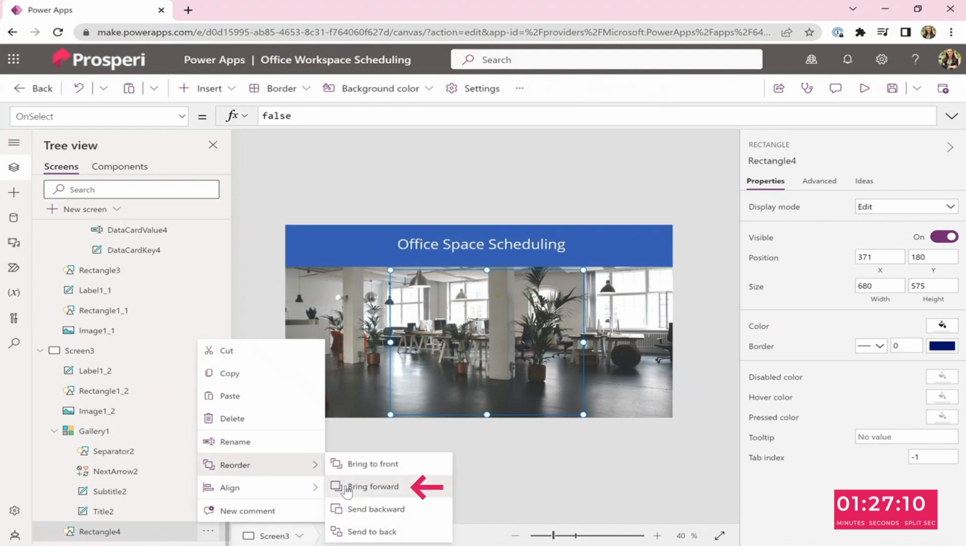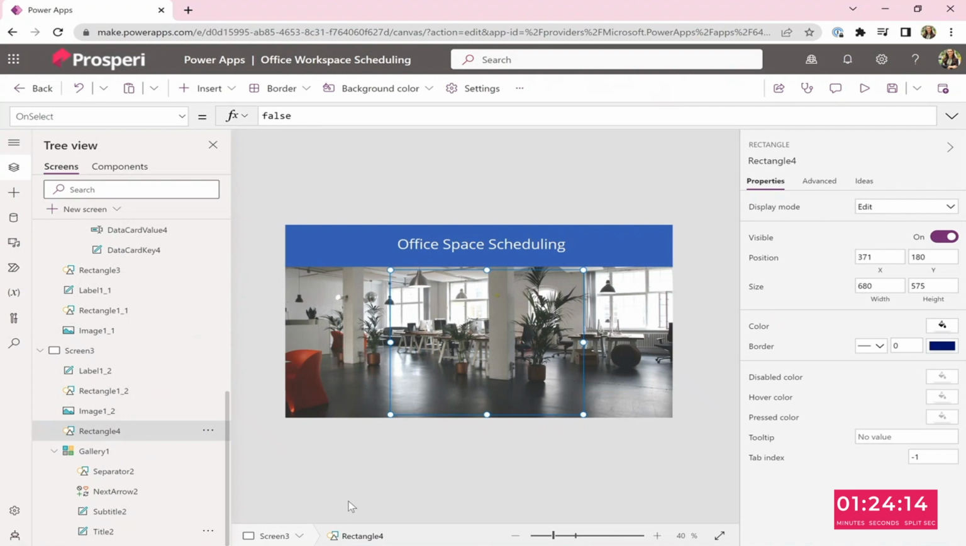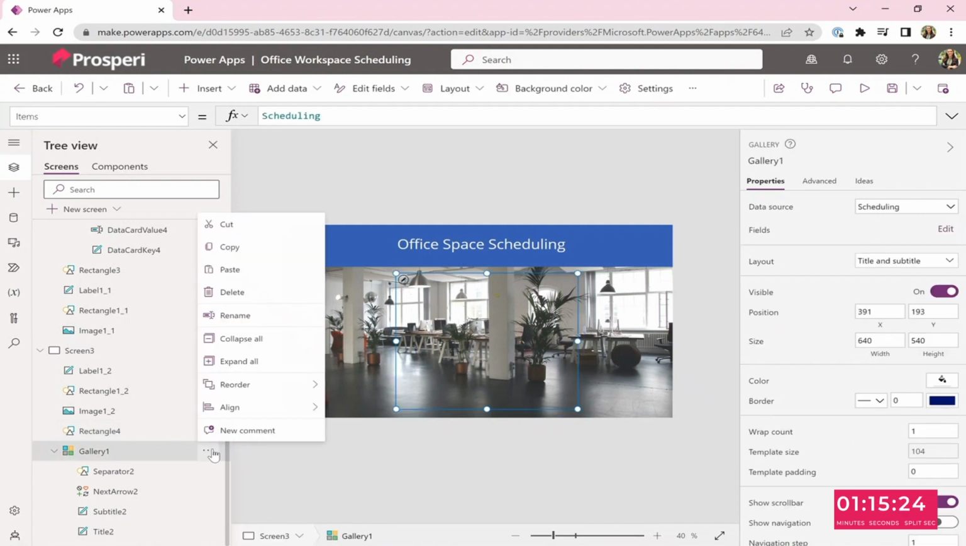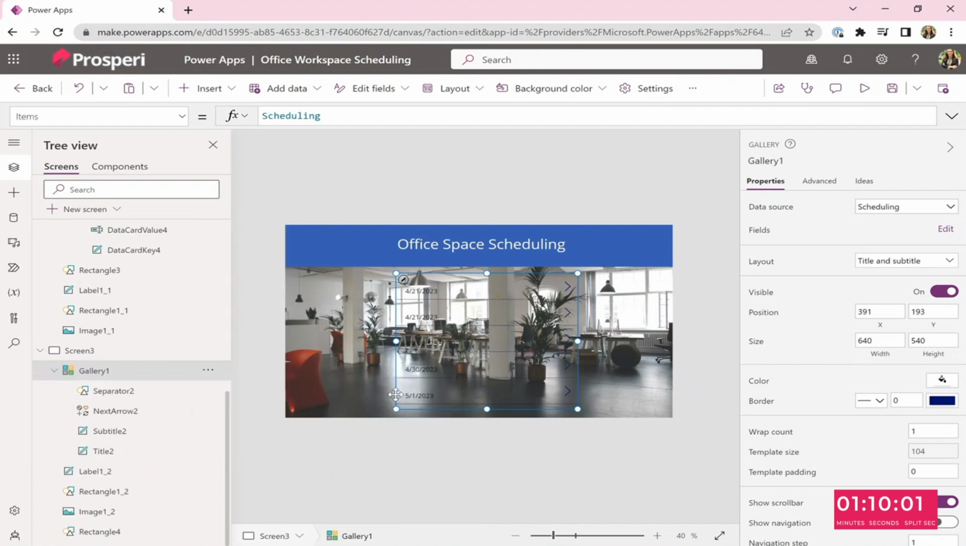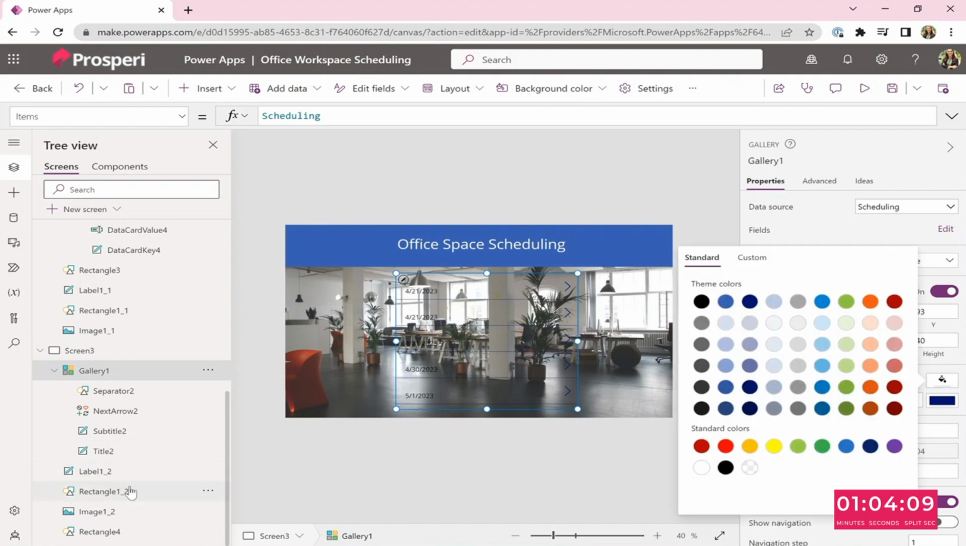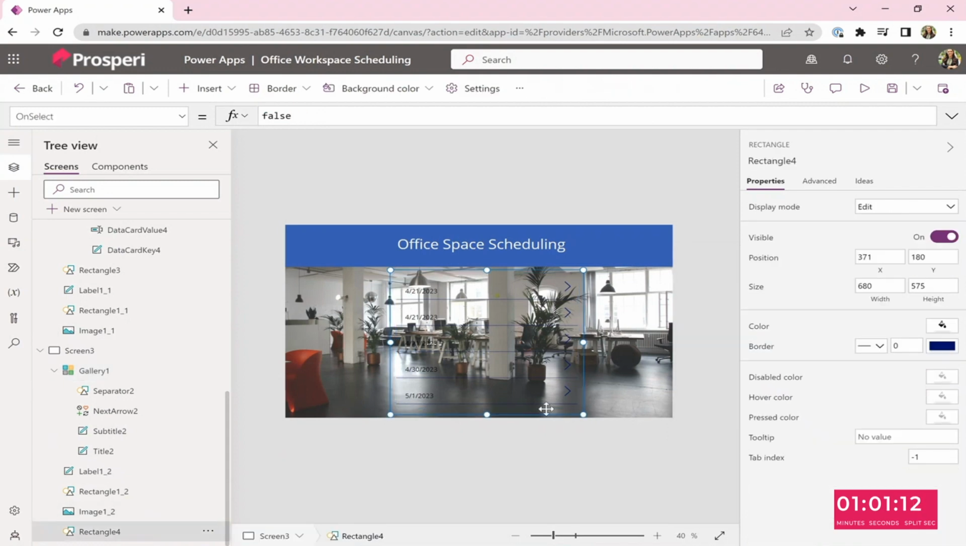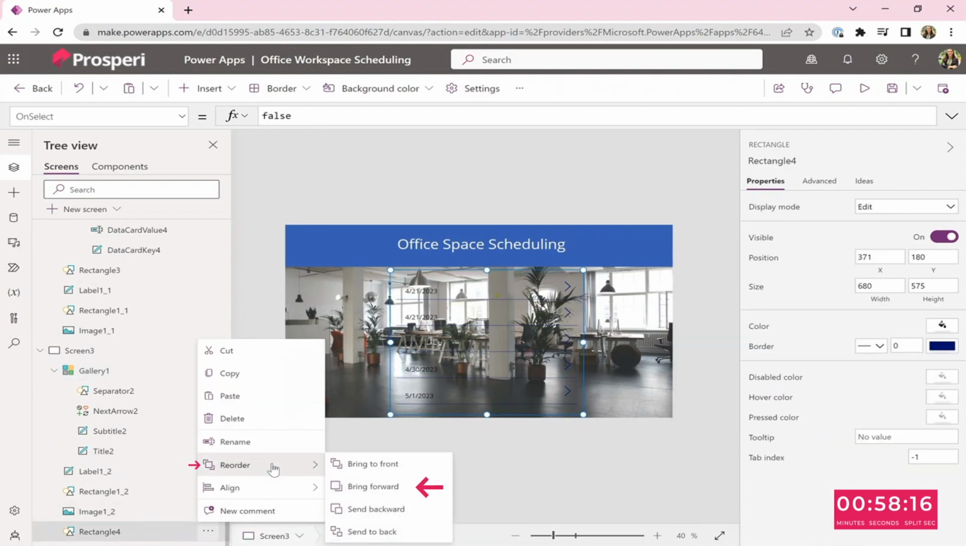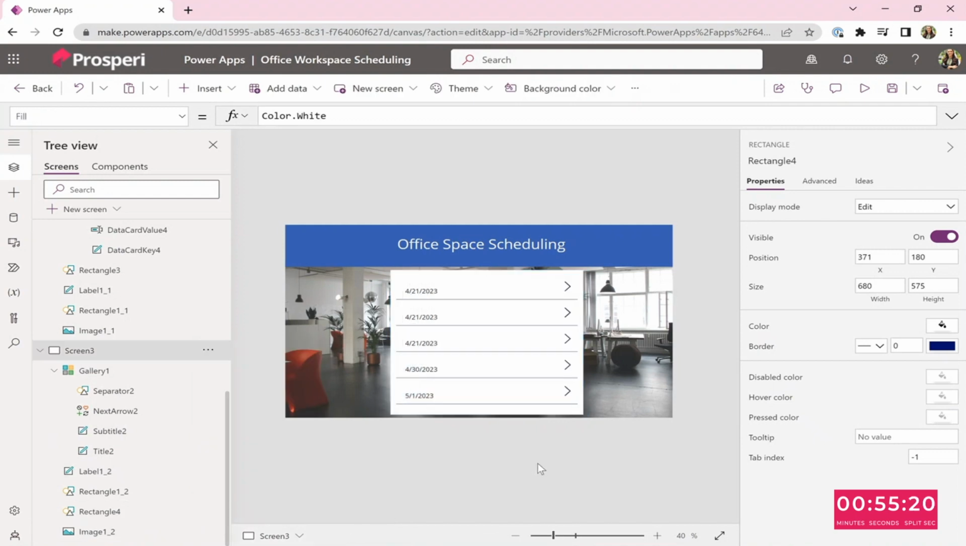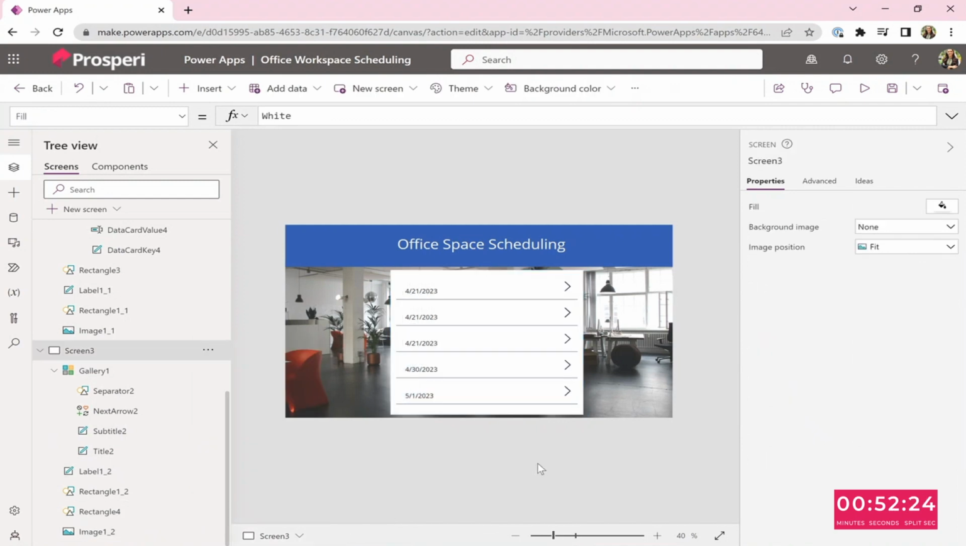Reorder. Bring forward. What did I do? I think you sent the gallery backwards too. So bring the gallery forward? Yes. Bring to front. There we go. And Rectangle 4, I'm pretty sure it's still back. Bring forward. There we go. There you have it. Looks great. Just in the nick of time. I like that. That looks clean.